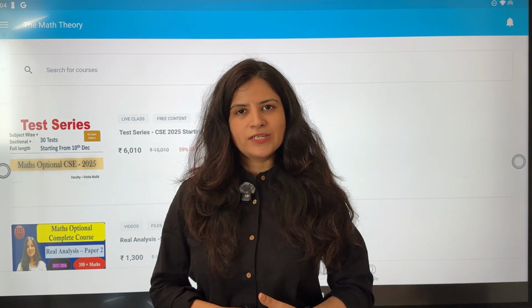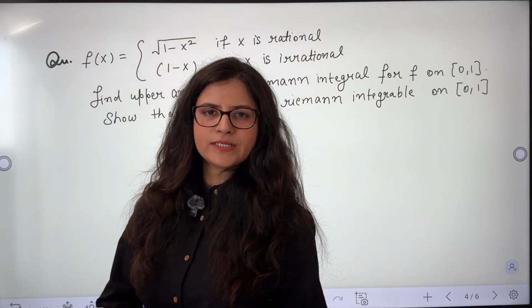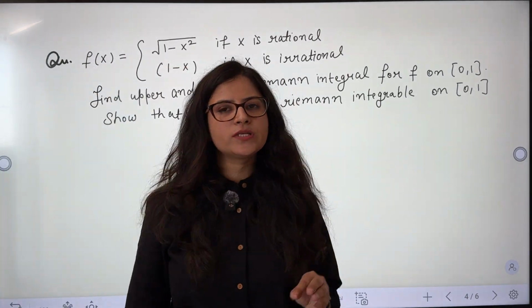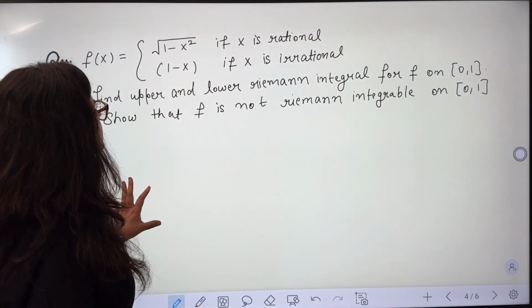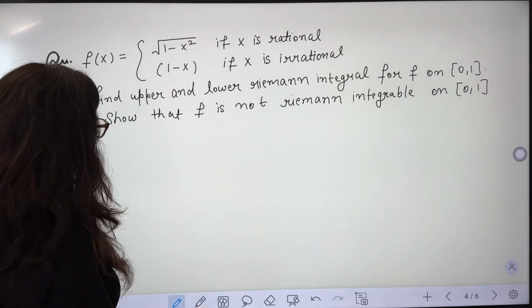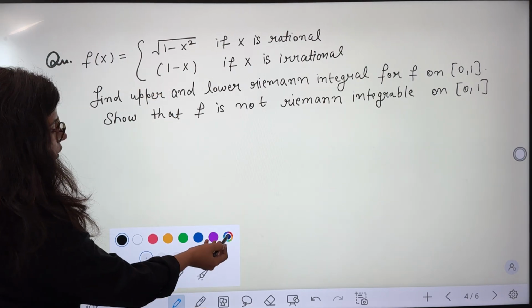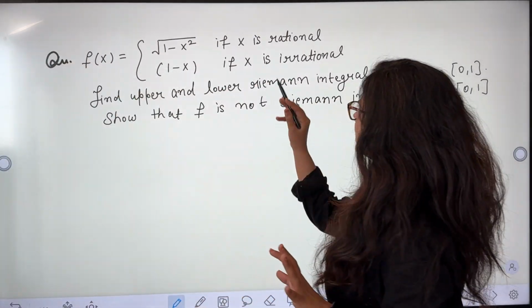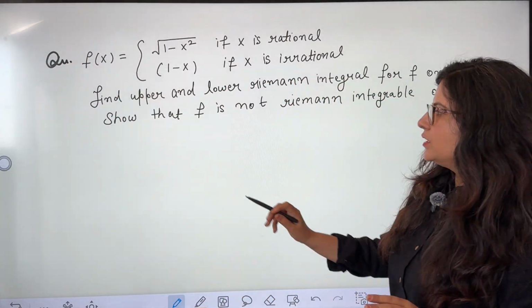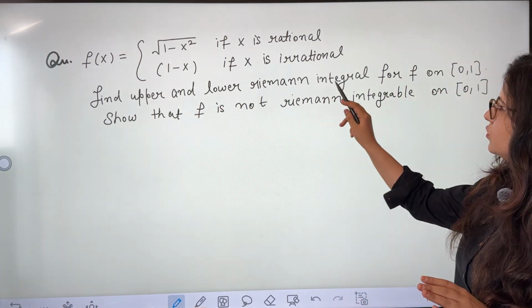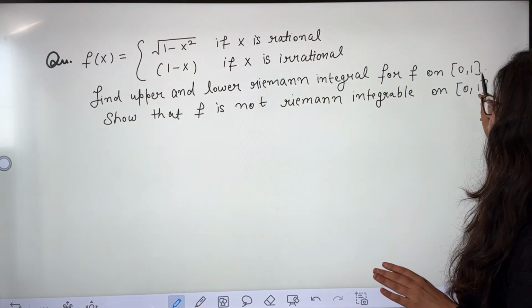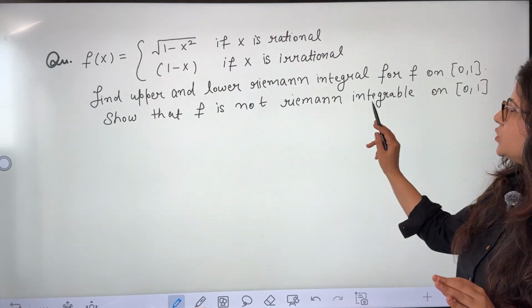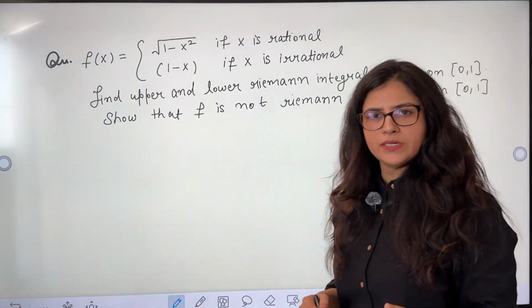Let's start our session now. In the PYQ series, this is our last question from real analysis from the 2024 paper. It says that our function is given to us as under root 1 minus x square whenever x is a rational number, 1 minus x whenever x is an irrational number. You have to find the upper and lower Riemann integral for f on this interval 0, 1 and show that f is not Riemann integrable on the same interval.